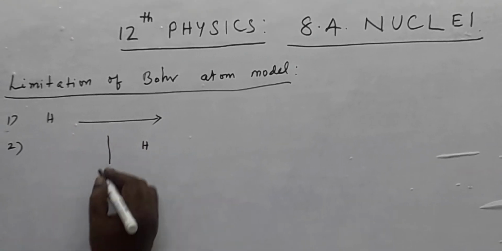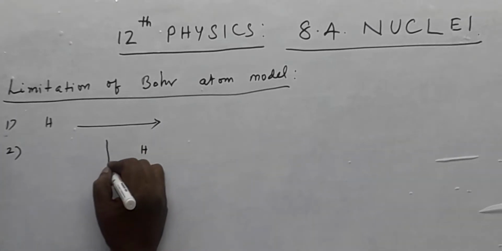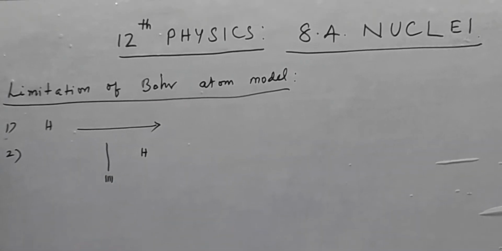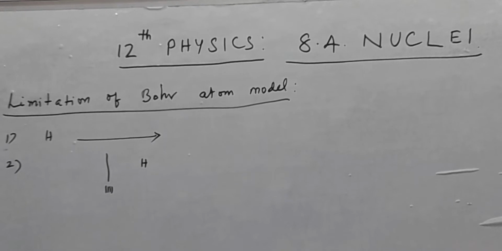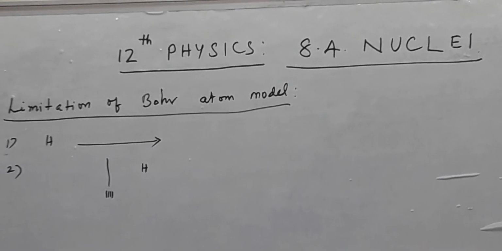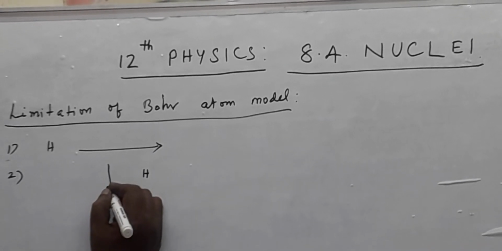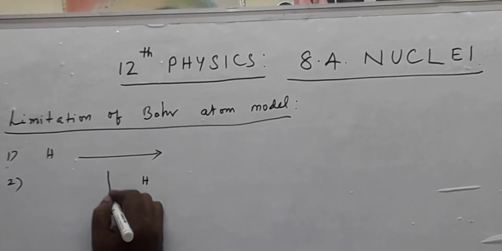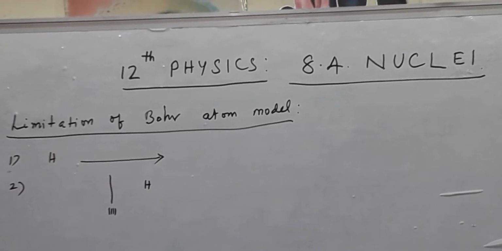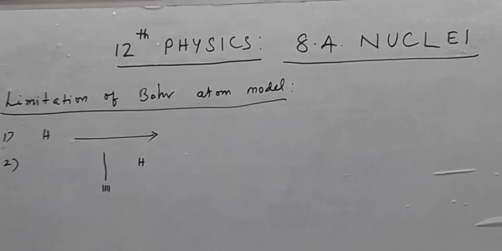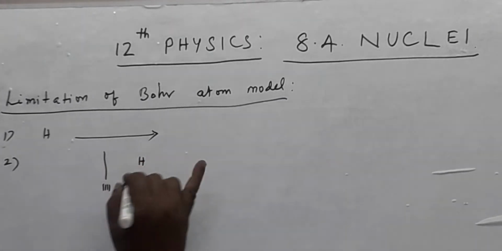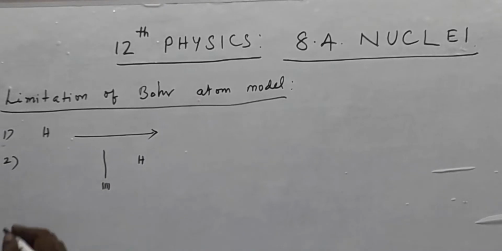That means it seems to be one spectral line, but instead there may be 3 or 4 faint lines in the same line, and it is called fine structure. This was not explained by Bohr's theory. And